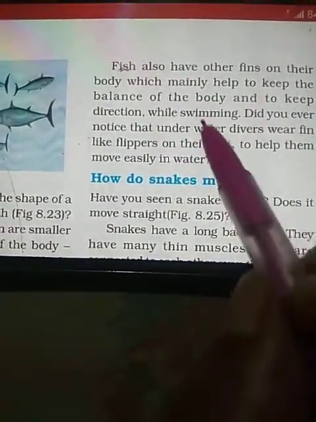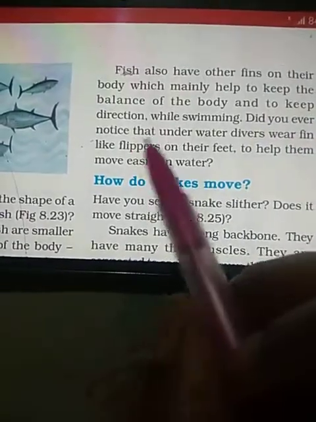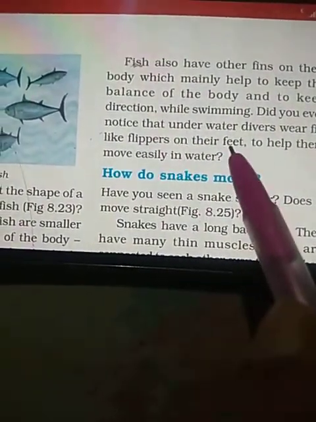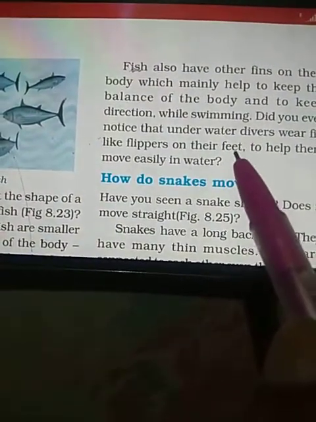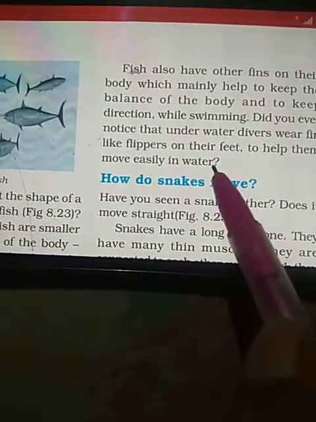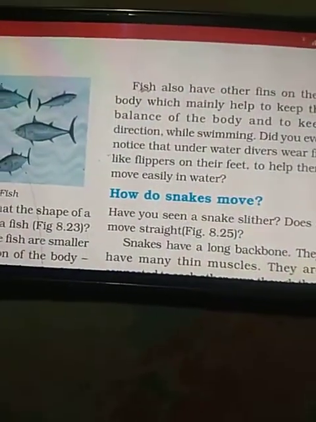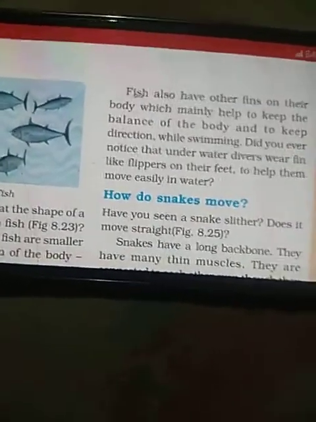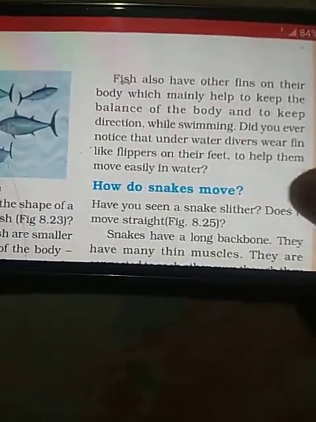And to keep the direction while swimming. Did you ever notice that underwater divers wear fin-like flippers on their feet? You must have seen this on television. They help them move easily in water. These fins, these flippers, help to push the water easily, and that's why underwater divers use flippers.